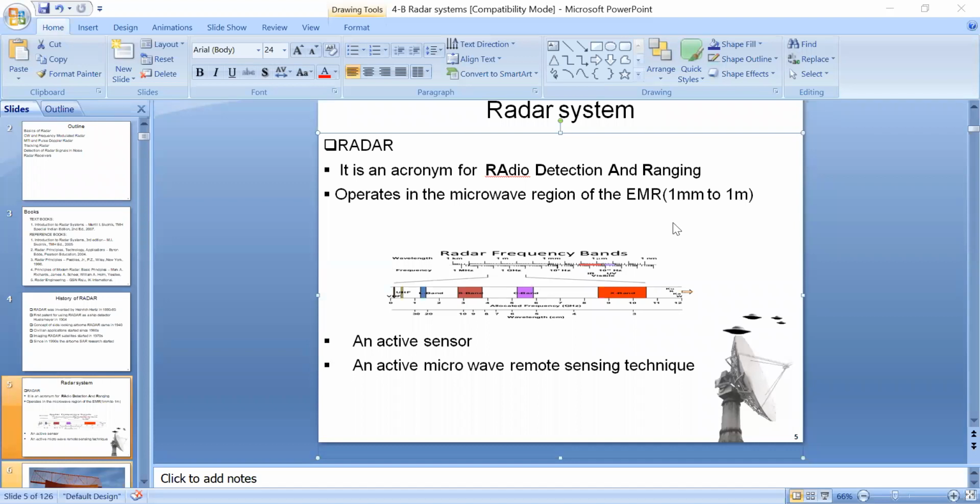Okay, this is about an introduction to radar. And coming to the first generation radars, they were restricted to military applications. They were able to provide information to operators about flying objects only. They don't give any other information about the targets. They give just whether the flying object is present or not.